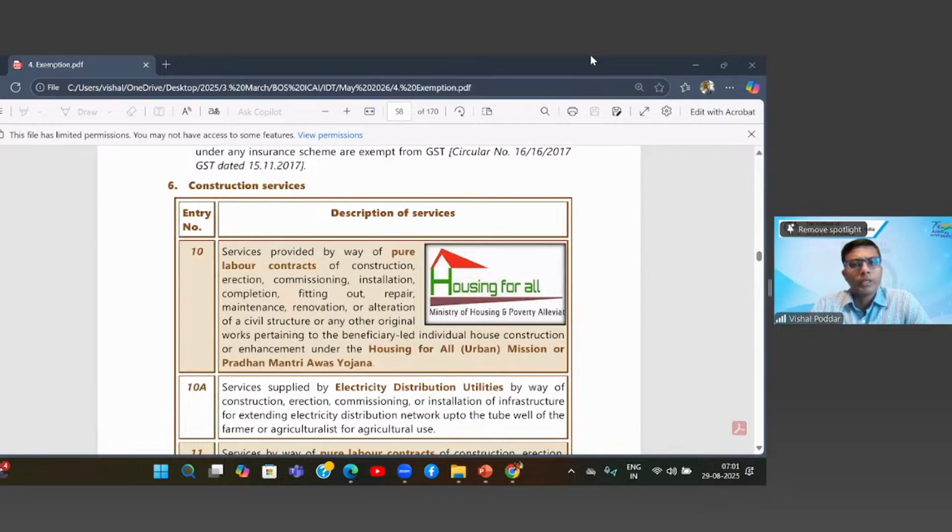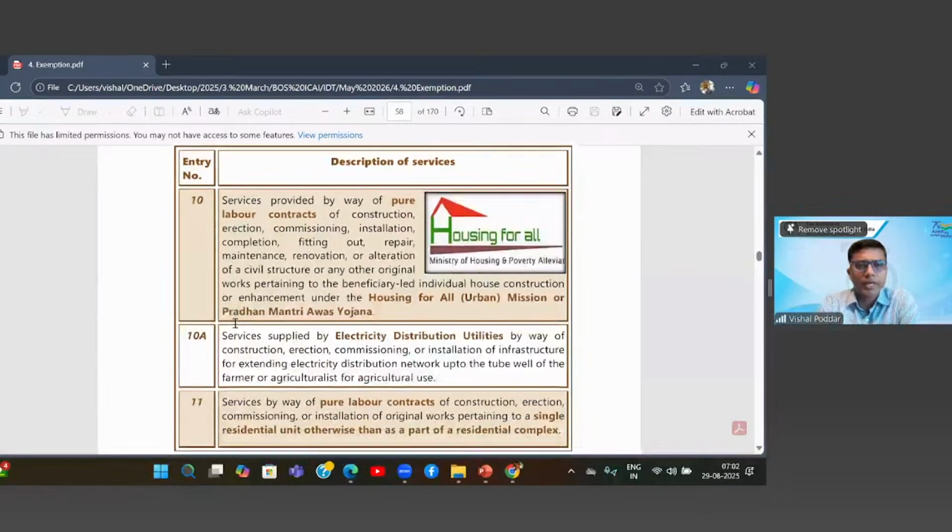Okay. Now we have the sixth category, which, as you can see the heading, it deals with construction services. So, as we all understand, the construction service sector basically deals with the construction, the development, and maybe at times the repair, renovation, everything relating to various immovable properties. Now here, what different construction activities are eligible for exemption that you get from these various entries?